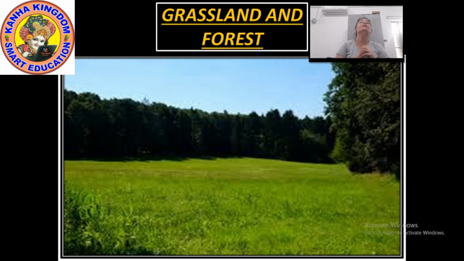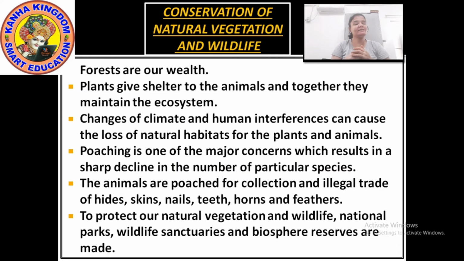We are getting many things from the forest. So the forest is our wealth. How can we conserve this natural vegetation and wildlife? Forests are our wealth. Plants give us shelter to the animals, and together they maintain the ecosystem also, right?